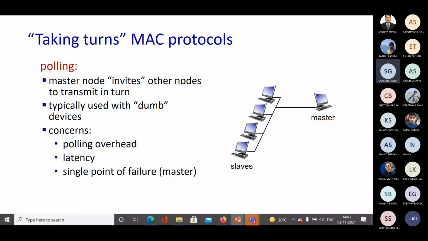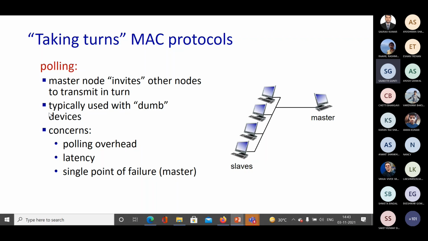So now who will do that? There should be some centralized node that will tell that this is the turn for sending for node A, this is the turn for sending for node B. It will invite each one of them one by one to transmit. So it is basically polling each of the nodes: if you have some frame, then please transmit. If you do not, then it will go to the next node. So the master node invites other nodes to transmit.